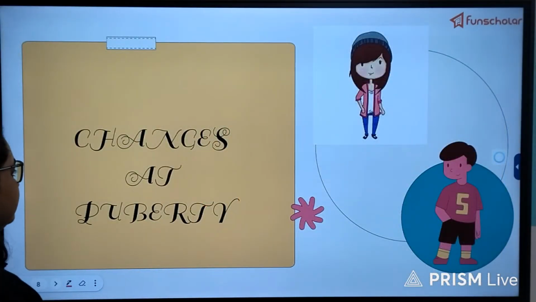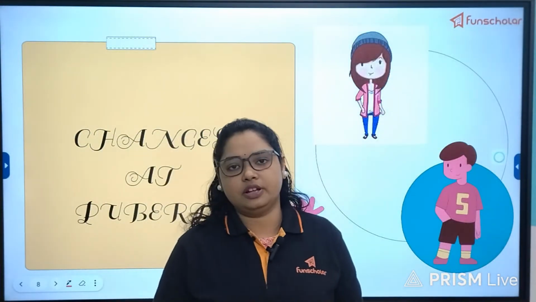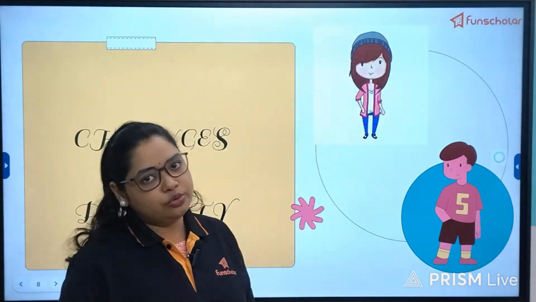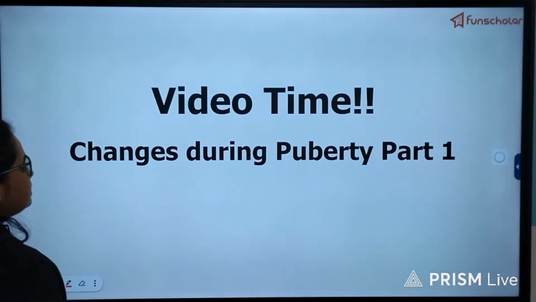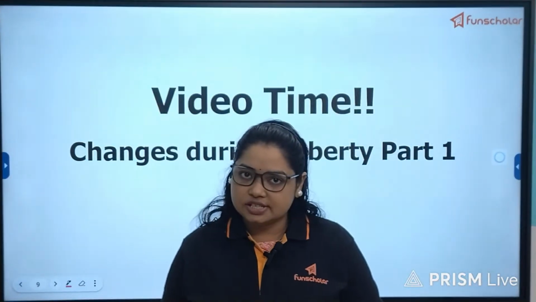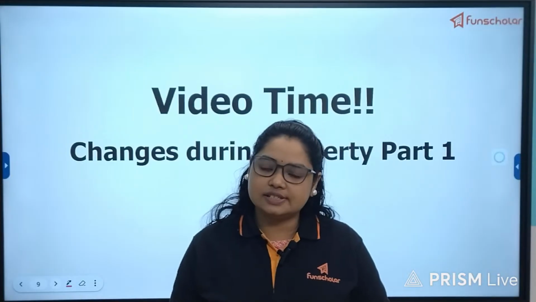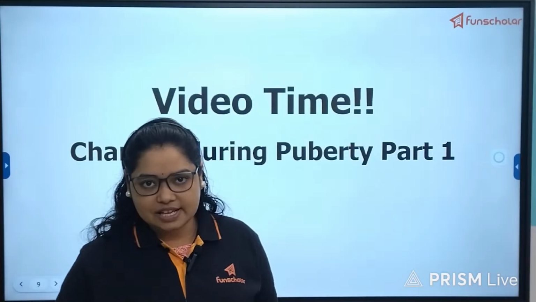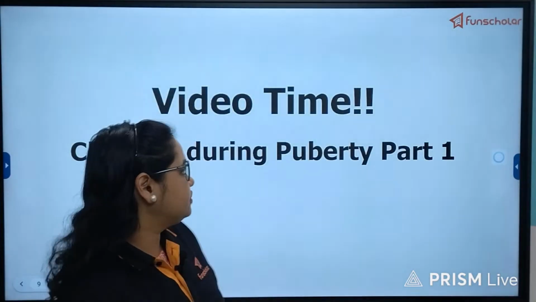Changes at puberty. This is a very essential and important topic related to this chapter. What are the changes that the body goes through during this period of puberty? They have been categorized into many parts, as you have seen: physical changes, mental changes, physiological changes, emotional changes, hormonal changes. So many categories are there. So let's see what those changes are through this video.